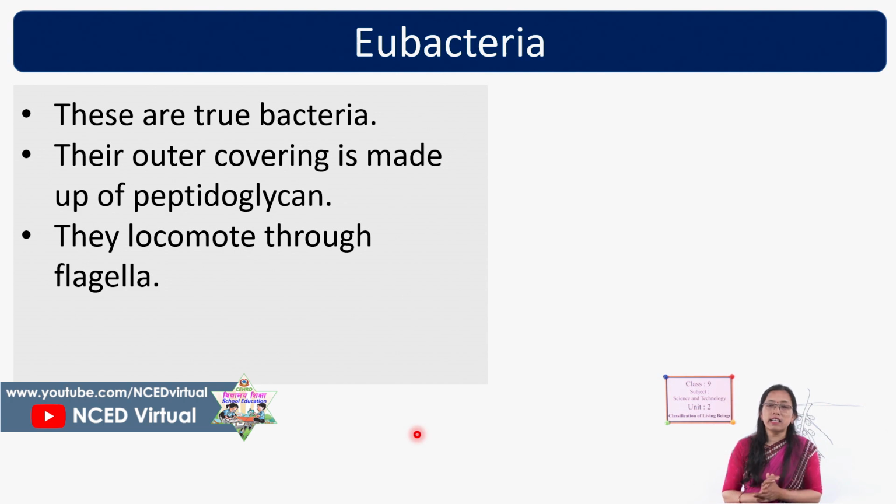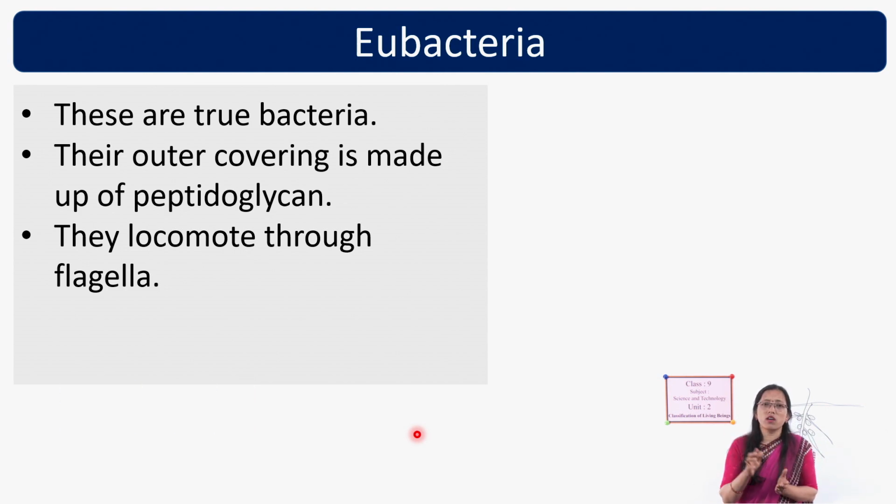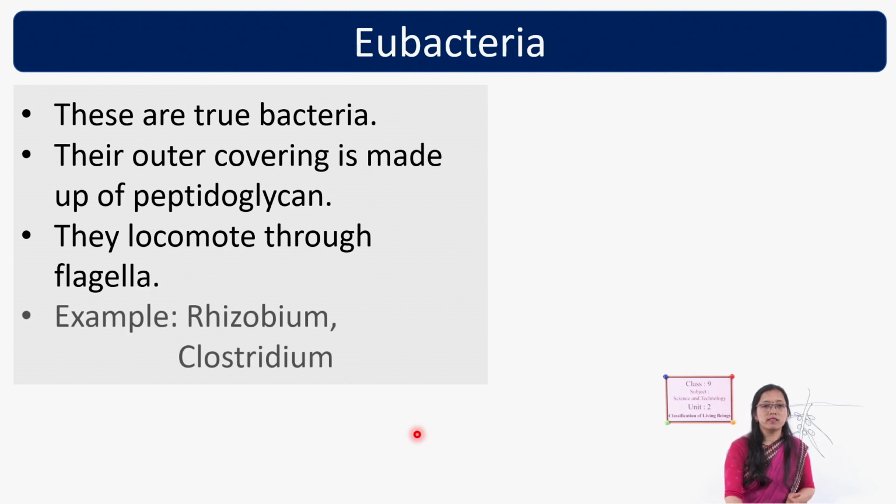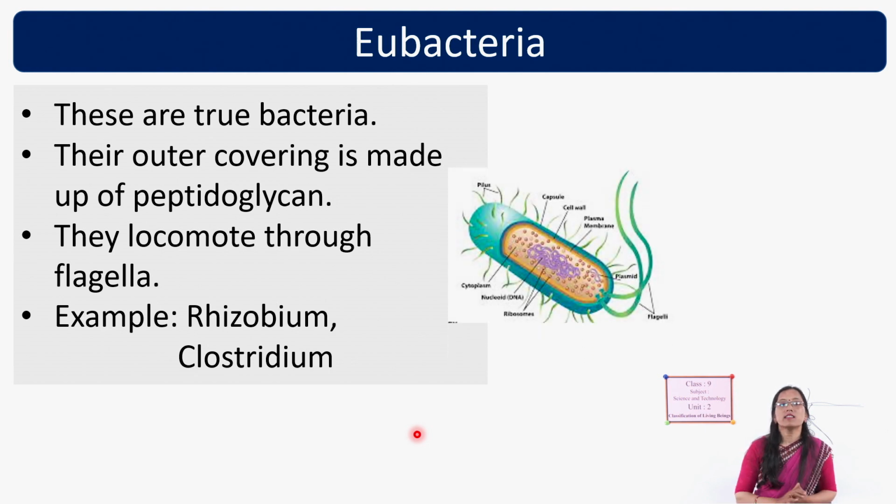They have flagella, hair-like structures which help them to move from one place to another place. For example, Rhizobium and Clostridium are examples of eubacteria. See here, this is the flagella. This flagella helps them to move from one place to another place. These are the true bacteria. They are prokaryotic and they have DNA in their cytoplasm.